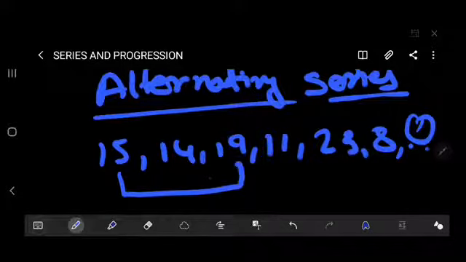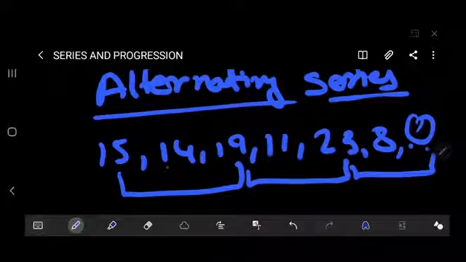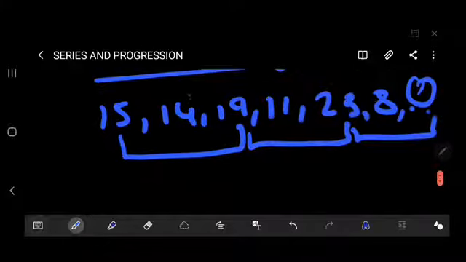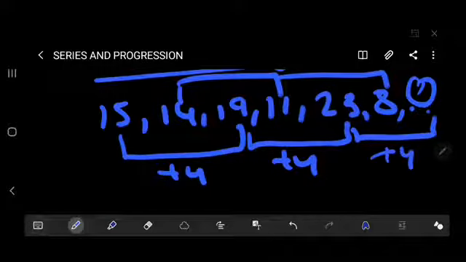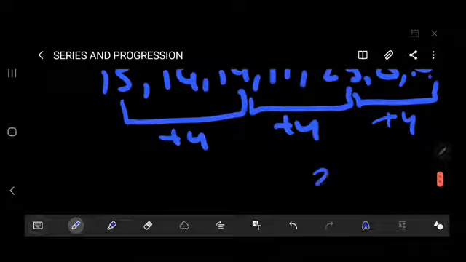Here the difference is in 15, 19, 23, and here is the main series. You have to focus on the main series, don't waste your time on this one, but for the example I'm going to tell you. Here's a series of plus 4. 15 plus 4 is 19, 19 plus 4 is 23, so 23 plus 4 is our missing term, which is 27.